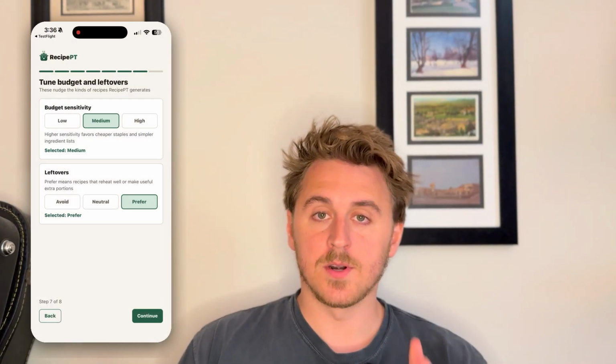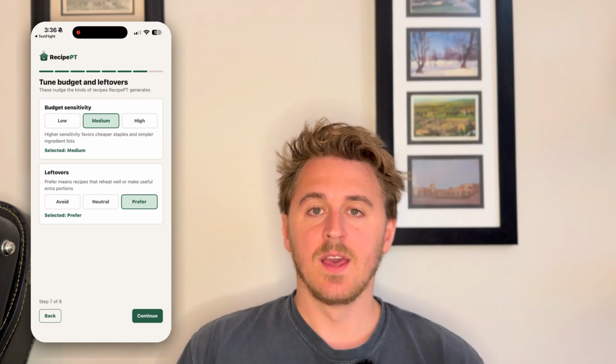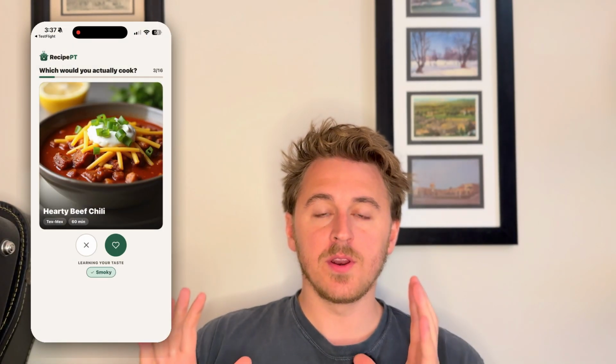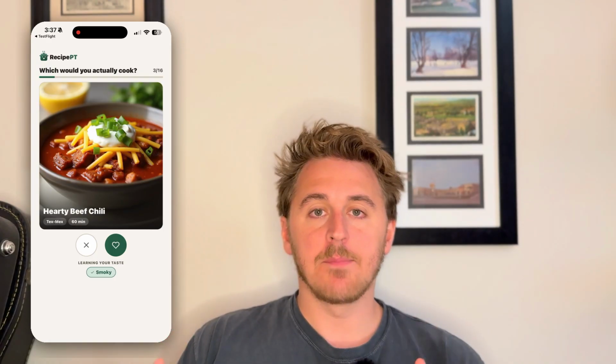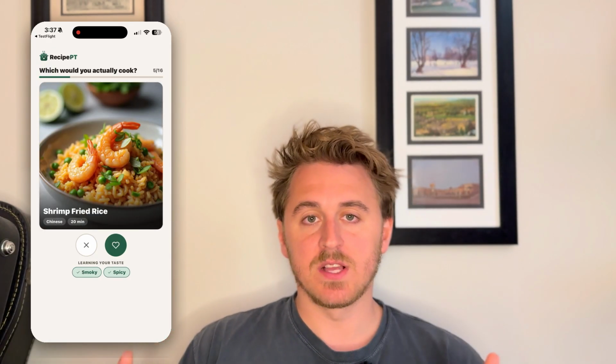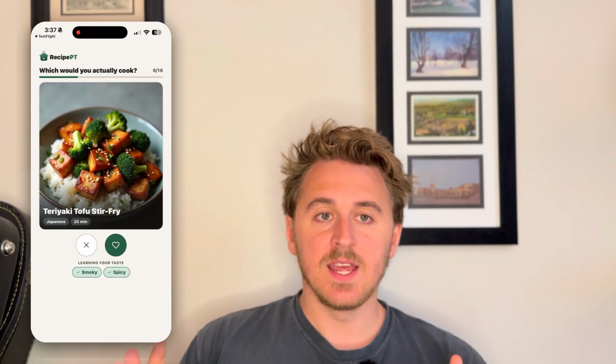All right, then comes personally my favorite step of onboarding. It's the Tinder step. Now this step does a ton for us, all at once and all super concisely. First, it gets you to put in a little bit of effort into your app so that we can show you that wow moment, show you that we've been listening and that we're gonna tailor recipes just for you. Second, it's actually already setting up your account so that you can get recipes that are more genuinely tailored to you when you first start using it.